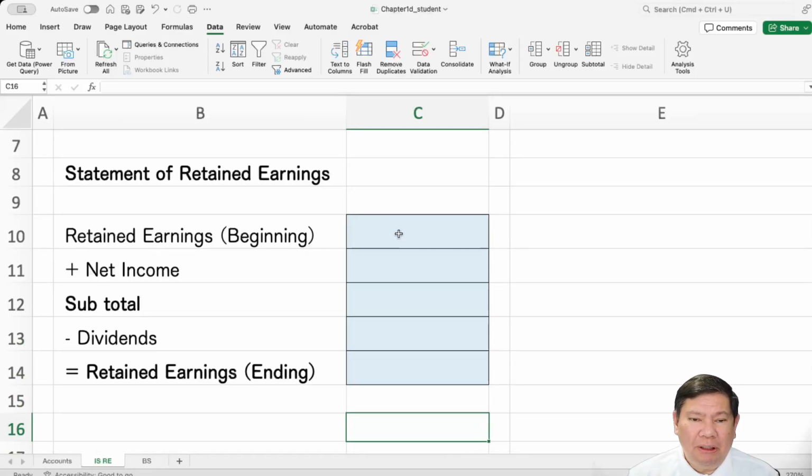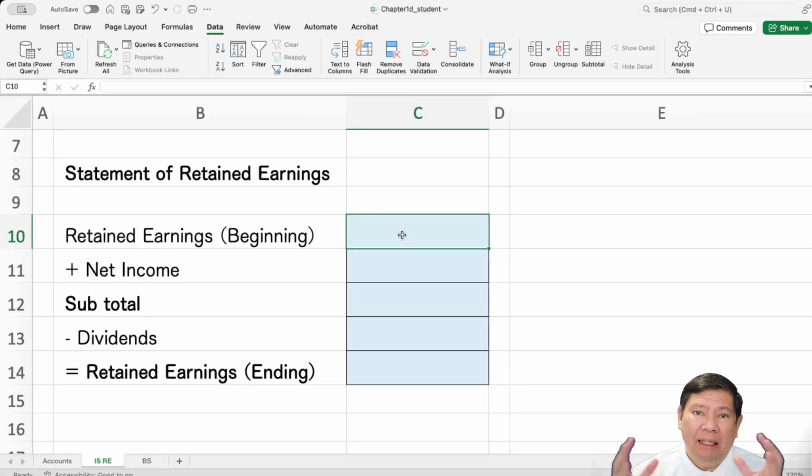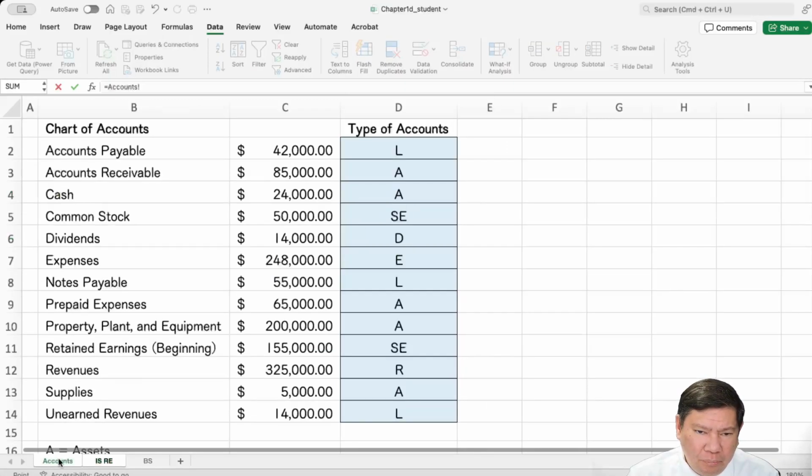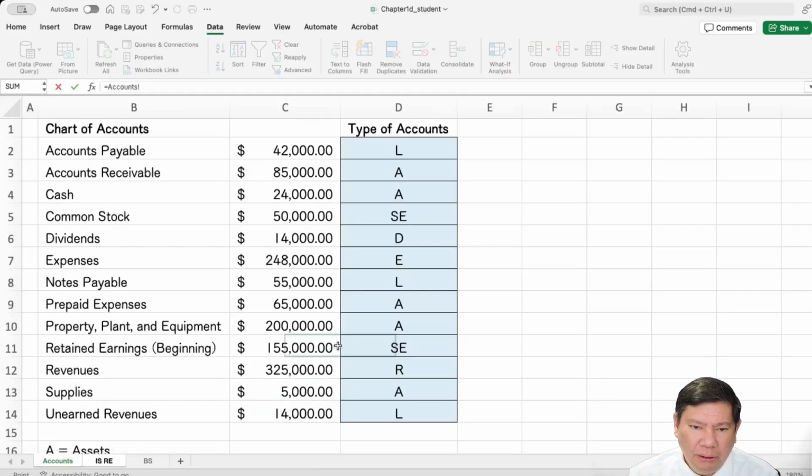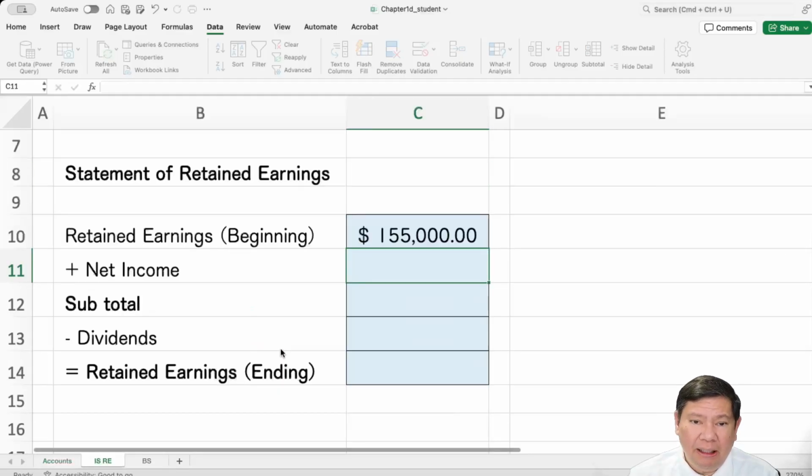And then we move to the statement of retained earnings. Remember the steps. Always start with the income statement, then the statement of retained earnings, because net income is needed to prepare the statement of retained earnings. And then after that, move to the balance sheet because the ending retained earnings is needed to prepare the balance sheet. Okay, so we have beginning retained earnings, 155,000.